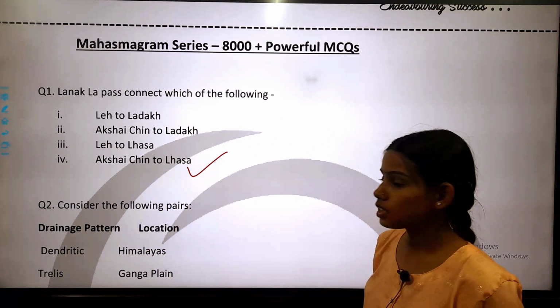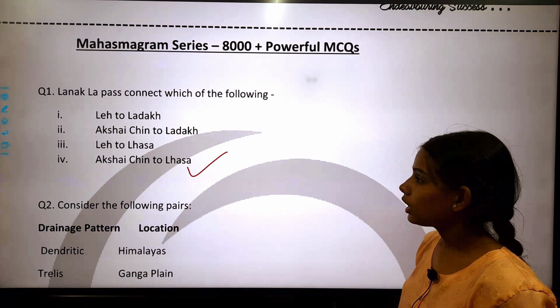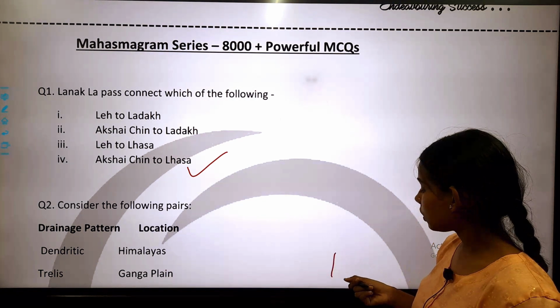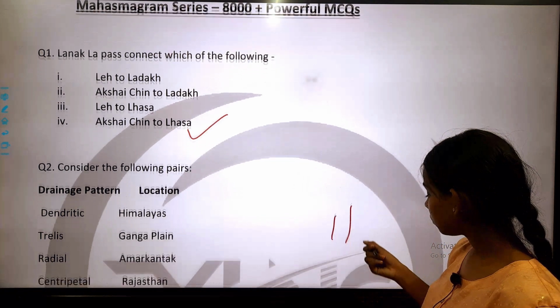So the correct answer is option number 4, that Lanakla Pass connects Aksai Chin to Lhasa.